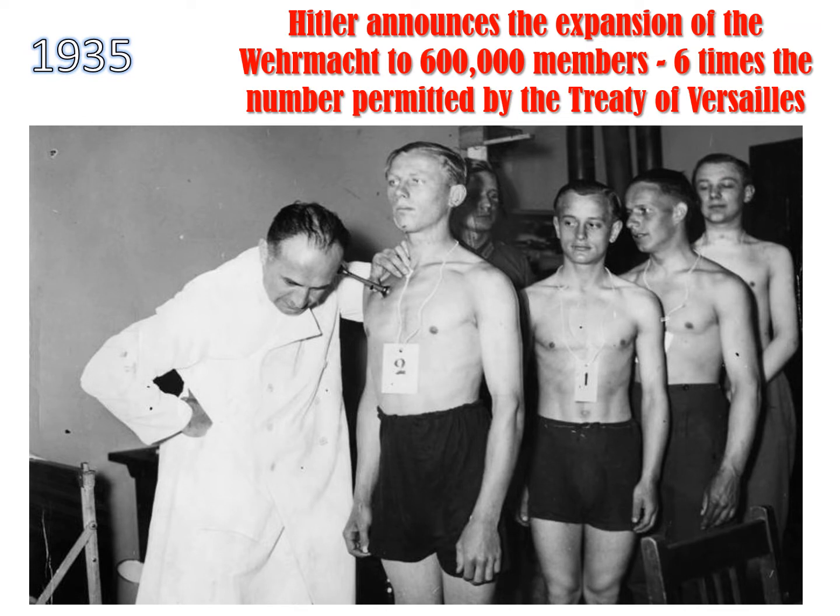So 1935, Hitler announces the expansion of the German army. I'm not going to try to pronounce that, but that's just another word for the German army. So he expands the German army to 600,000 members. That's 6 times the amount that they're permitted by the Treaty of Versailles. From the past slide, it said that Germany is only allowed to have 100,000 members in their army. But Hitler says, screw that. I told the German people that I'm going to restore German glory and I want to expand my land, so I need a bigger army and I don't care what they say.